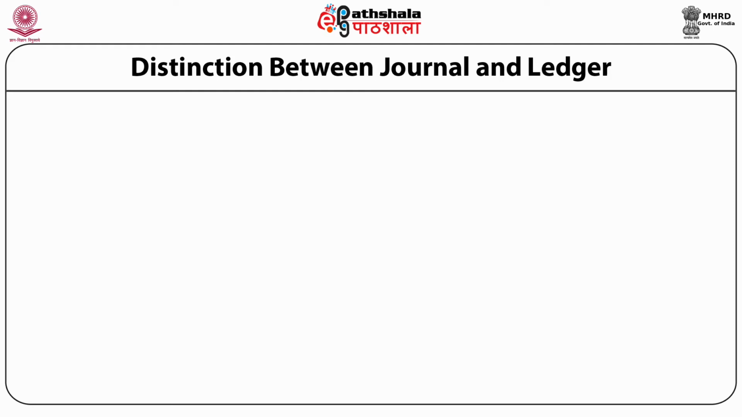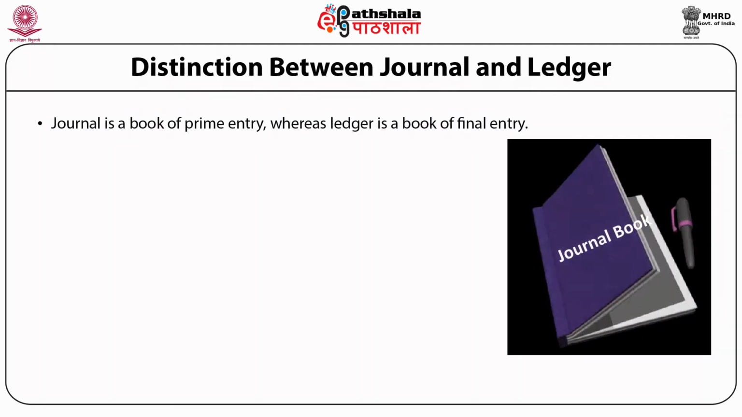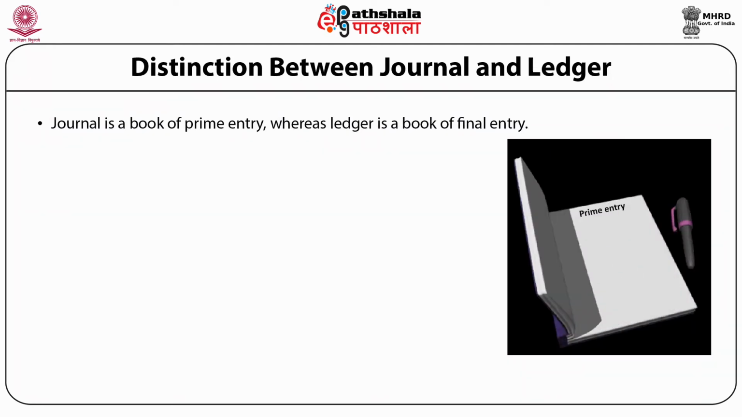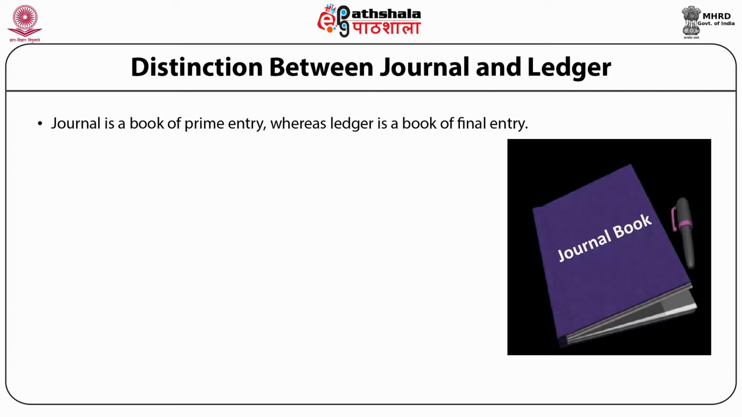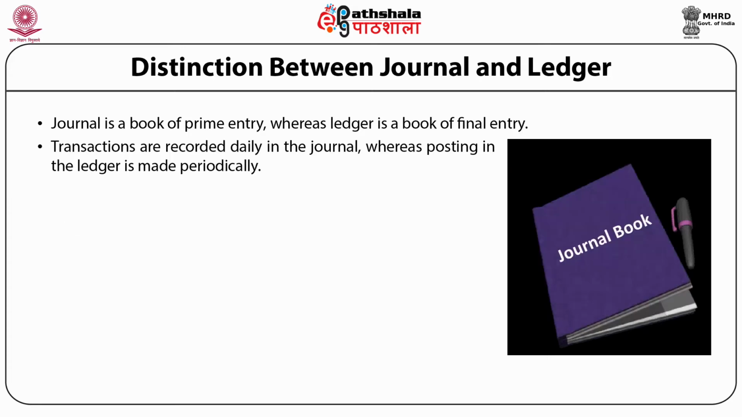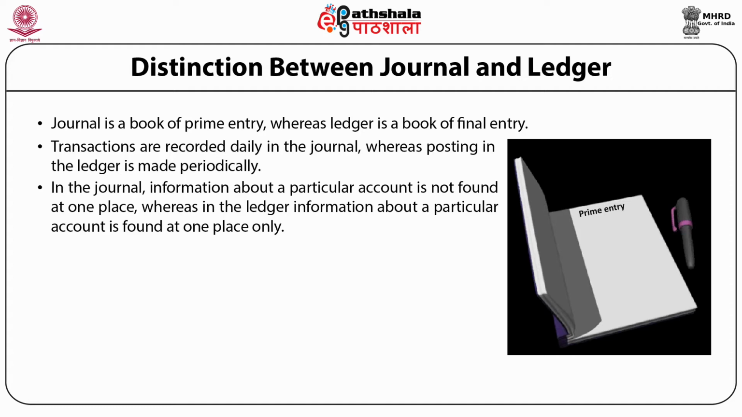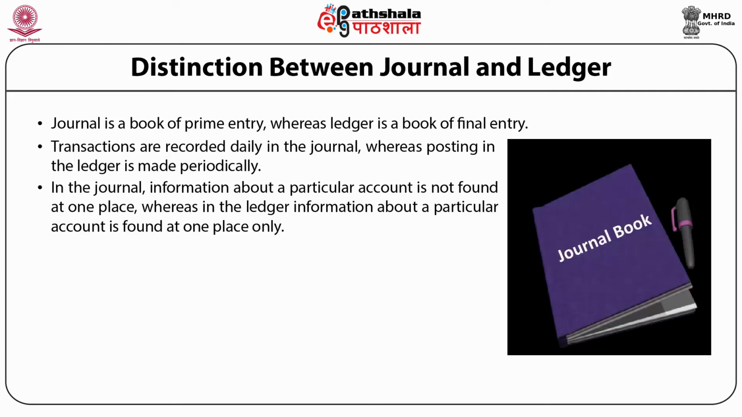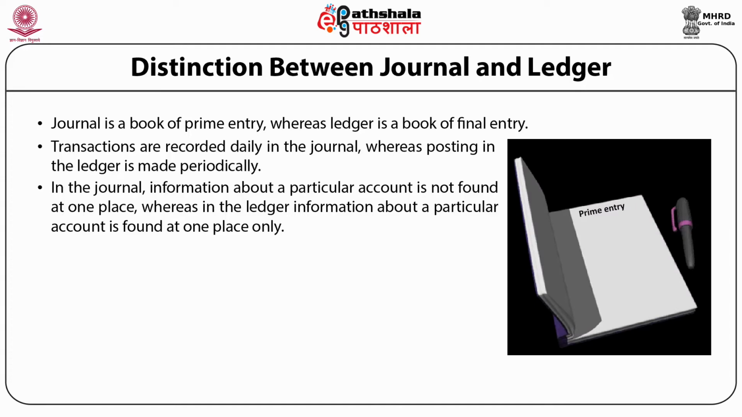Distinction between journal and ledger. Journal is a book of prime entry, whereas ledger is a book of final entry. Transactions are recorded daily in the journal, whereas posting in the ledger is made periodically. In the journal, information about a particular account is not found at one place, whereas in the ledger, information about a particular account is found at one place only.